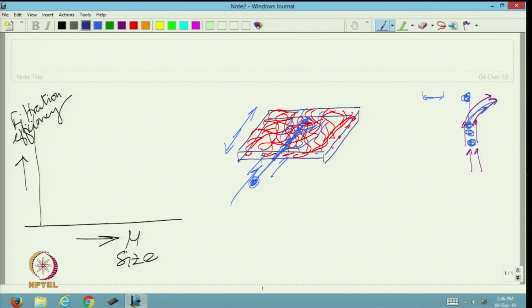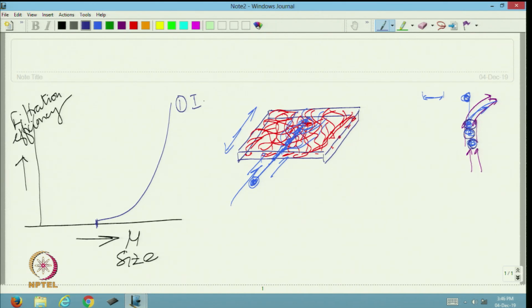As we keep on increasing the particle size, the inertial impaction will be more and more, and the chances of the particle getting captured will be more. So, for a certain size, this will be typically this type of filtration. This is inertial impaction.